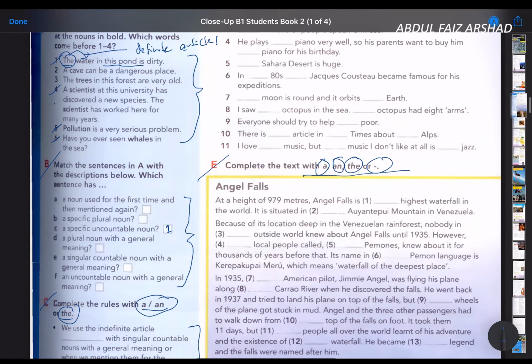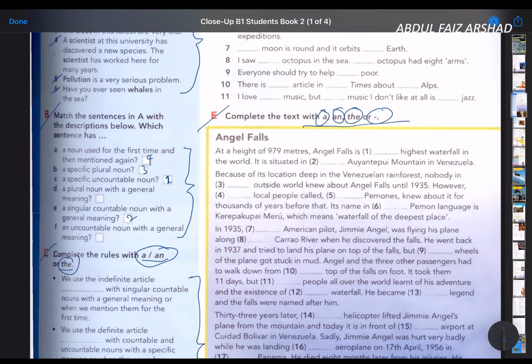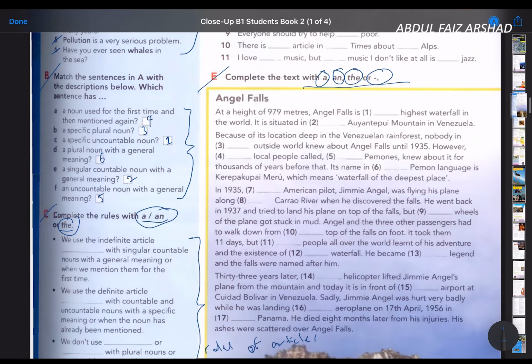So for number 1, the answer is C. Number 2, the answer is E, a singular countable noun with a general meaning. Number 3, B. Number 4, A. Number 5, F. And then number 6, D. Hope everyone got this one correct.